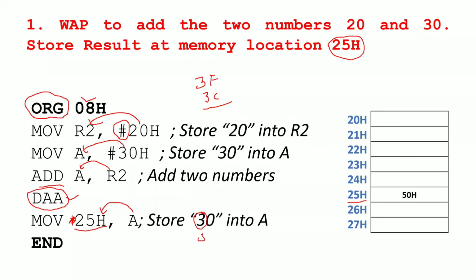It is not 30, it is 50. So END means this is the end of your program. See, simple, right? So this is your addition of two numbers.